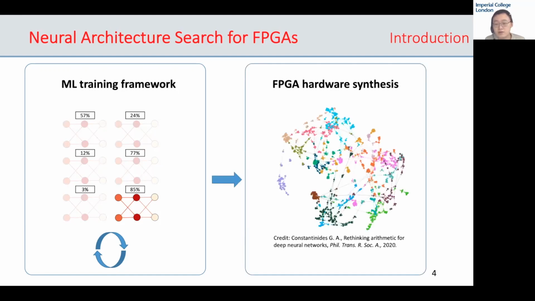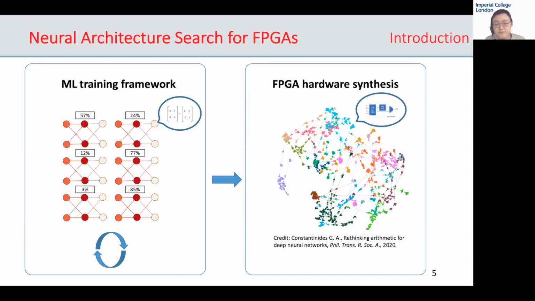The final network topology is then transformed by an FPGA synthesis tool into a netlist, which is mappable to the target FPGA. The figure on the right-hand side shows the FPGA netlist of a real deep neural network, with each node representing a Boolean function. However, here is a problem.